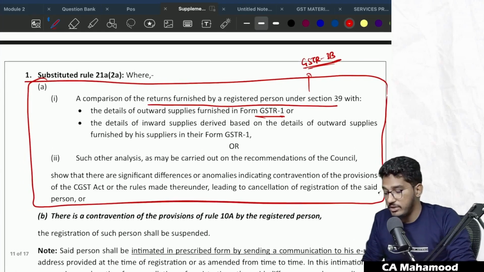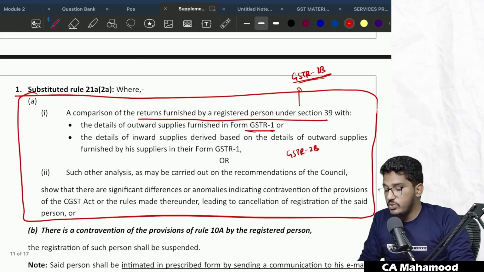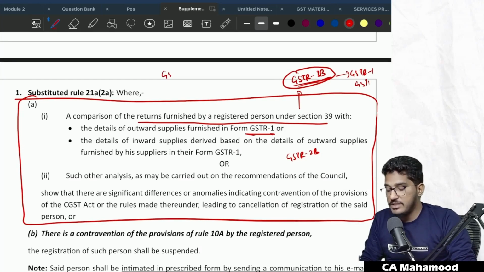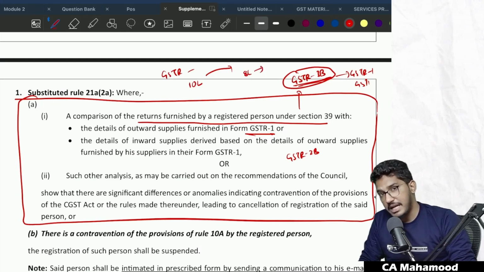Nothing but simply they are referring to GSTR 2B. So the system will do a comparison of your GSTR 3B along with your GSTR 1 and GSTR 2B. And if it finds any major mismatch, like for example, in the GSTR 1, you have declared the outward supplies as 10 lakh rupees.